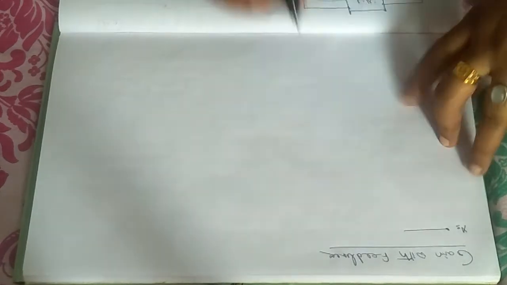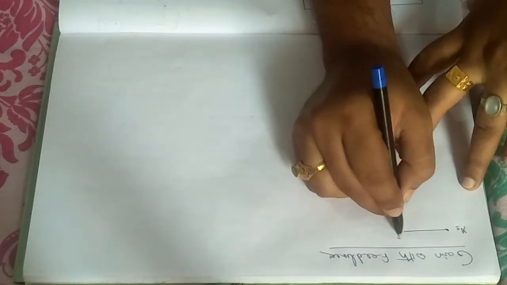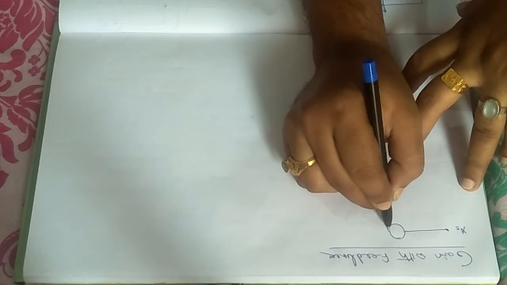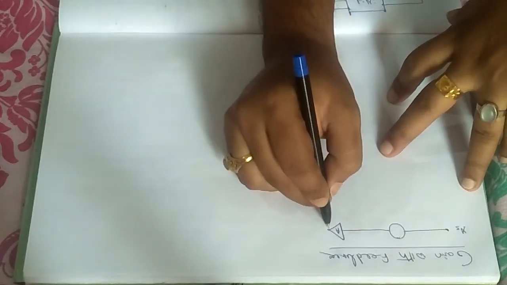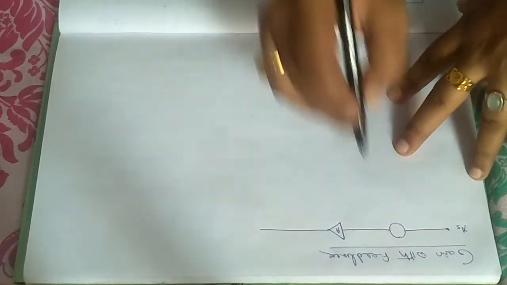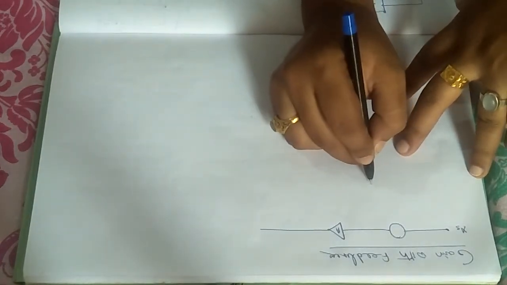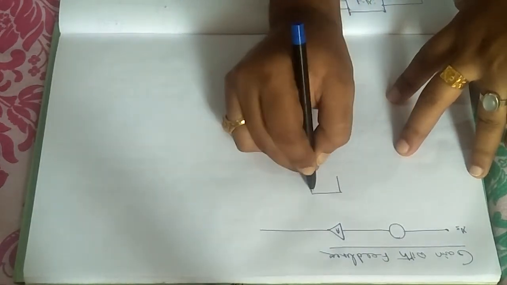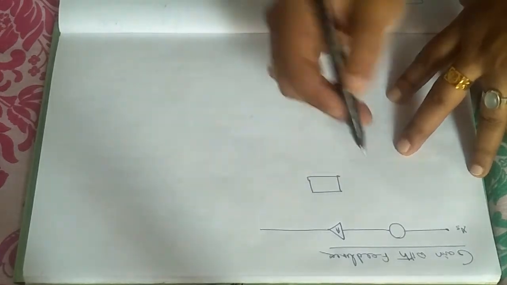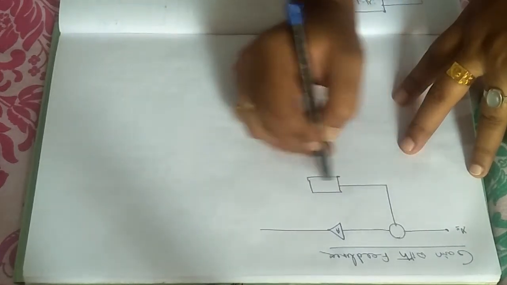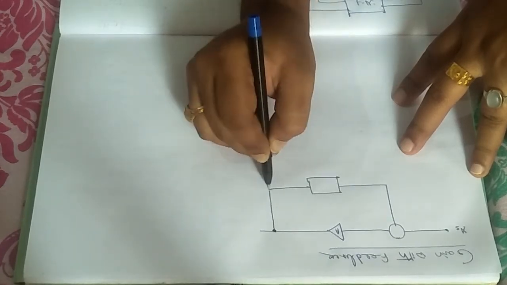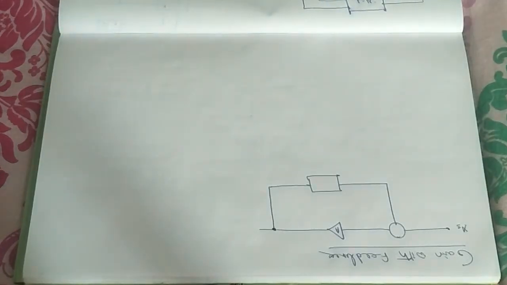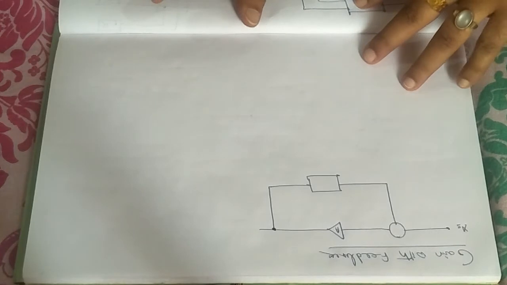From the source I am having one mixer, and from the mixer I am having the amplifier, and it is the output. Here is the feedback device, and feedback is connected with the mixer and the sampling device. This is the most basic connection.